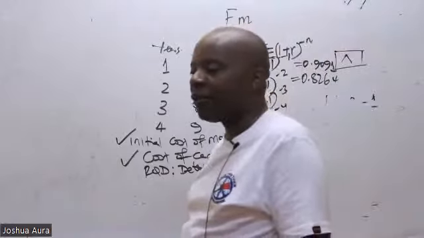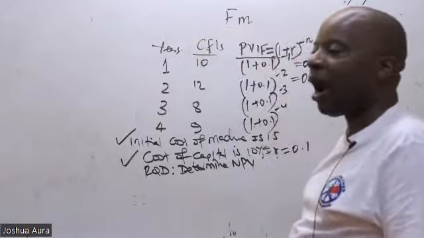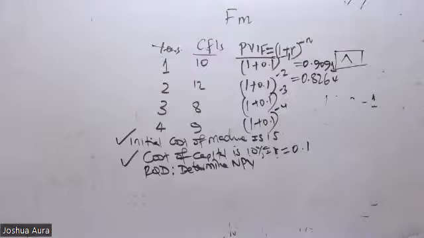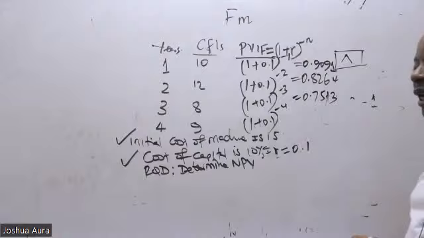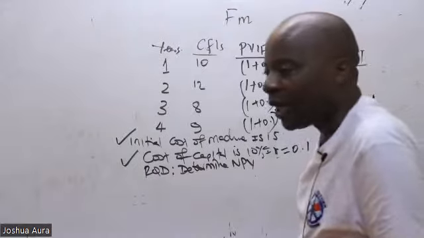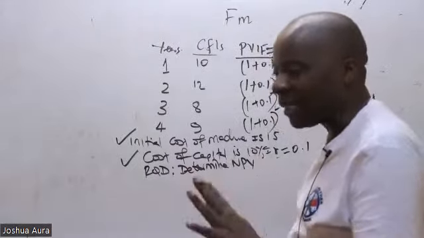1.1 raised to negative 3. Can somebody give me an answer? So we have here 0.7513. And then the last one, four decimal places, you guys are right.